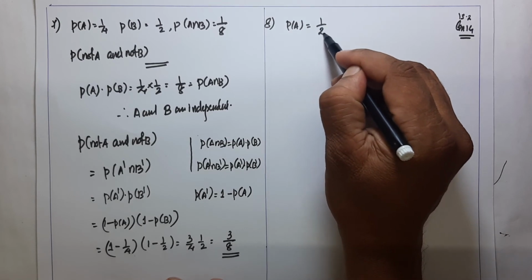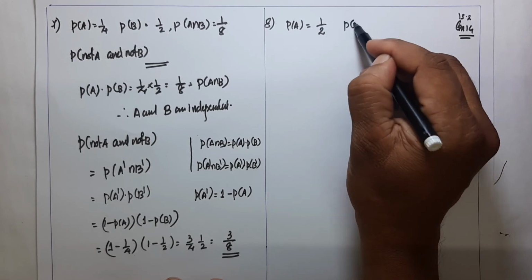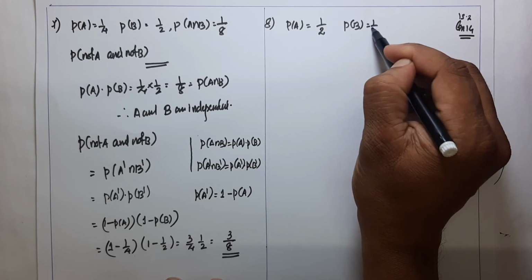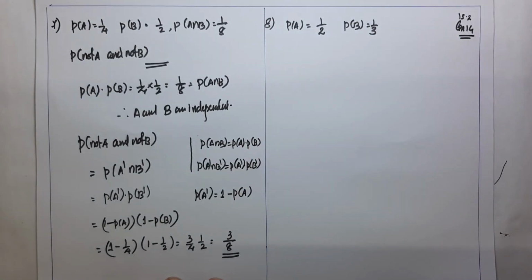That is, P of A is equal to 1 by 2 and P of B is equal to 1 by 3. If both try to solve the problem independently, find the probability that the problem is solved. The second question is that exactly one of them solves the problem.